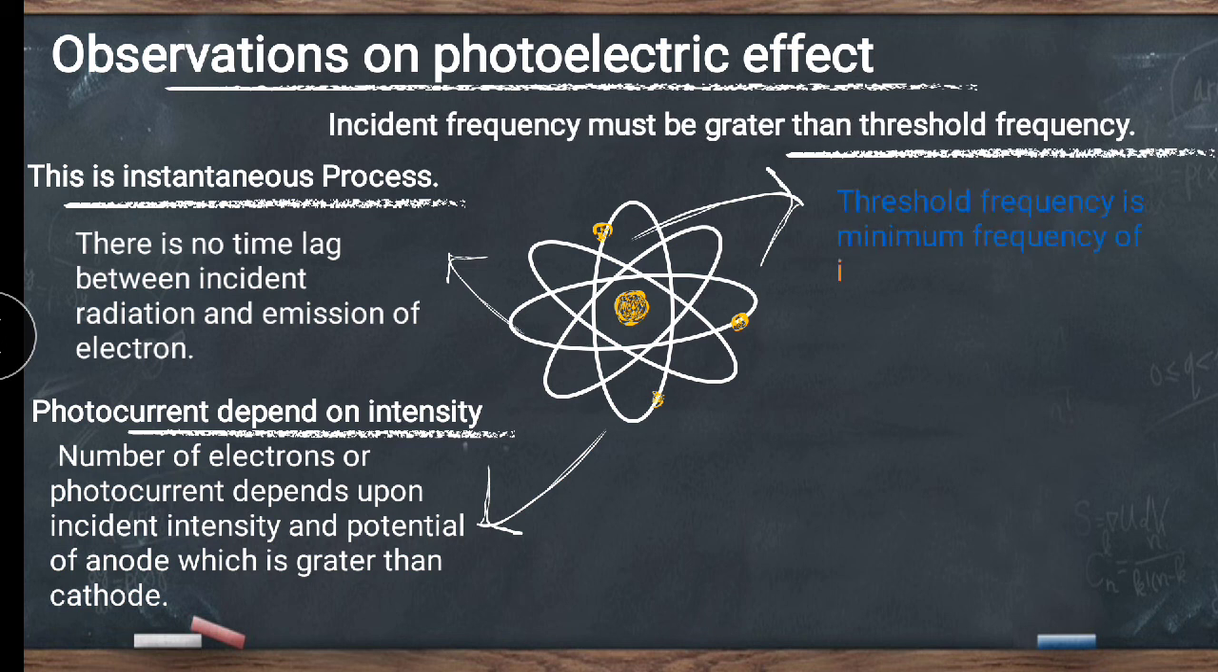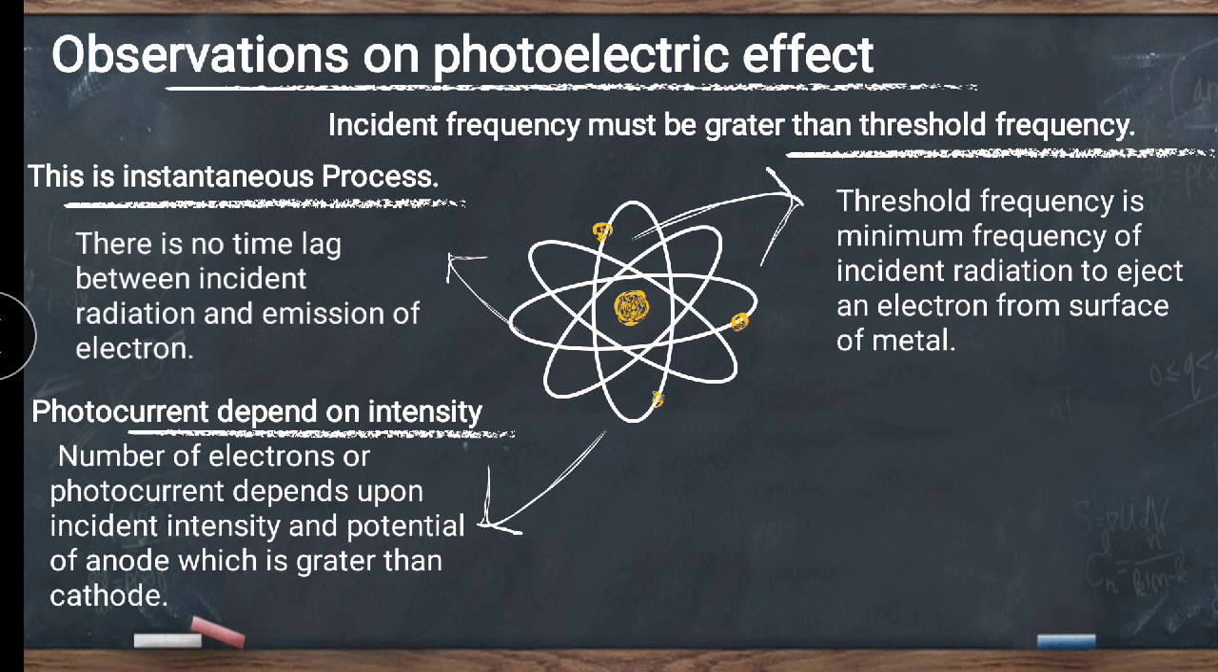Incident frequency must be greater than the threshold frequency. So now friends, what is threshold frequency? Threshold frequency is the minimum frequency of incident radiation to eject an electron from the surface of the metal. That means threshold frequency is required to eject the electron. If any metal has this minimum frequency, then only the ejection of the electron is possible.